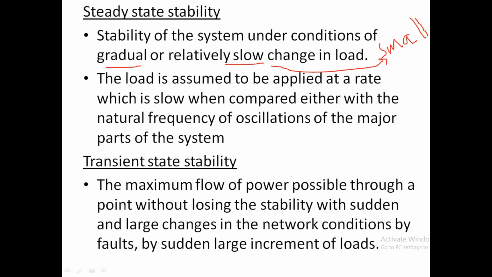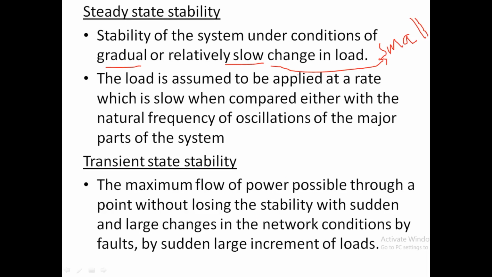Whatever analysis we make when that type of change happens in the system is steady state stability analysis. And if it is stable under that situation, then that stability is known as steady state stability.